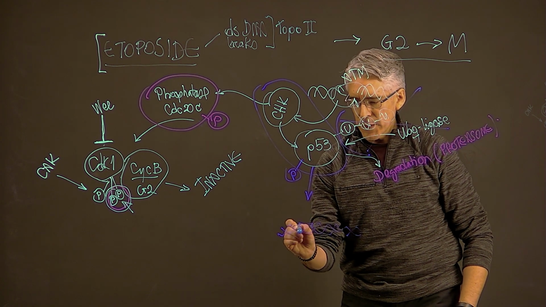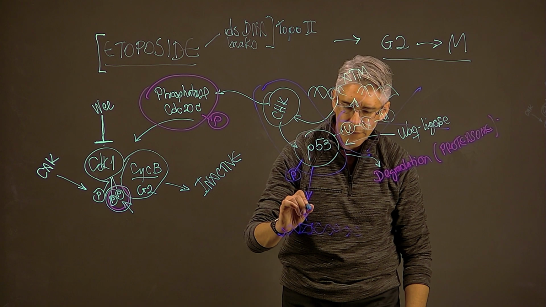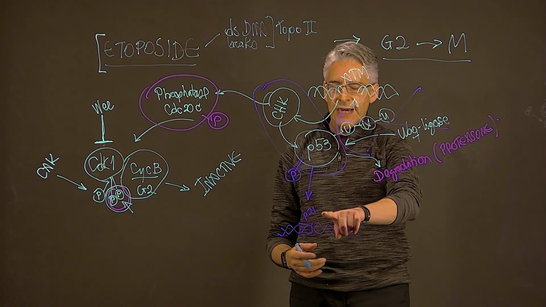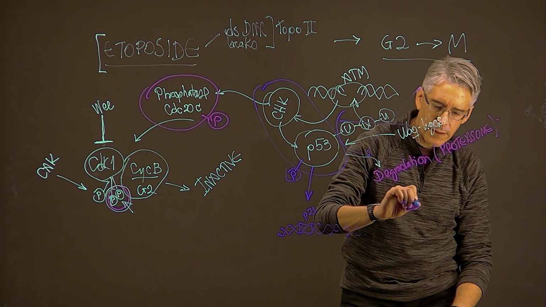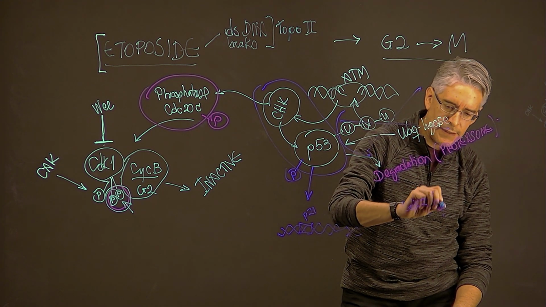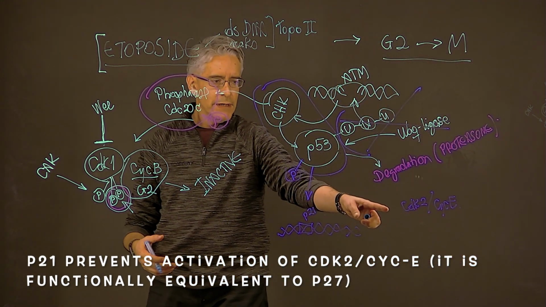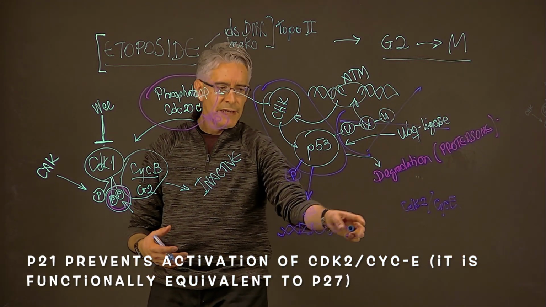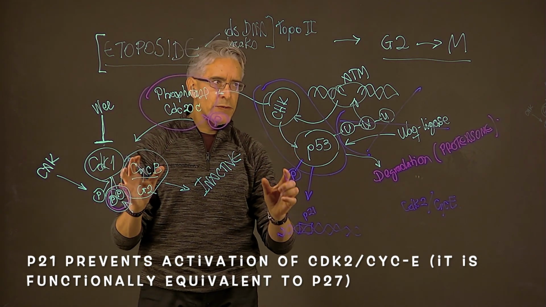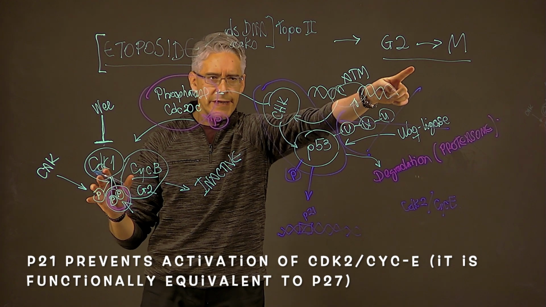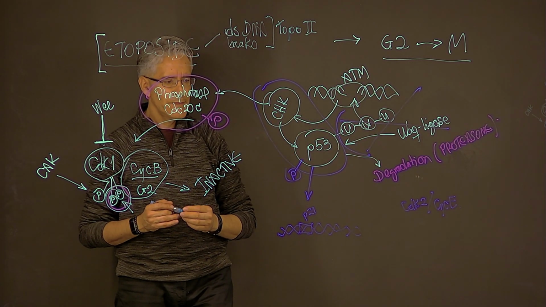So some of the promoters that will be targeted by p53 include the promoter for p21, which is an inhibitor of the CDK2 and cyclin E complex. This is required to enter into S phase. So it's not really relevant here because the cell is stuck between G2 and M. Remember, that's where the cell has been halted in its progression through the cell cycle.